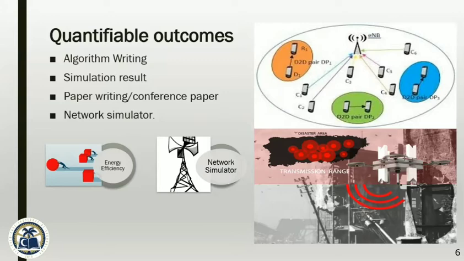There are two methods for resource allocation. If the base station is alive, then the base station will do resource allocation. What if the base station is dead or busy because of congested traffic? Then nodes will allocate resources by themselves in an optimal manner, and this is the area in which we are working on.